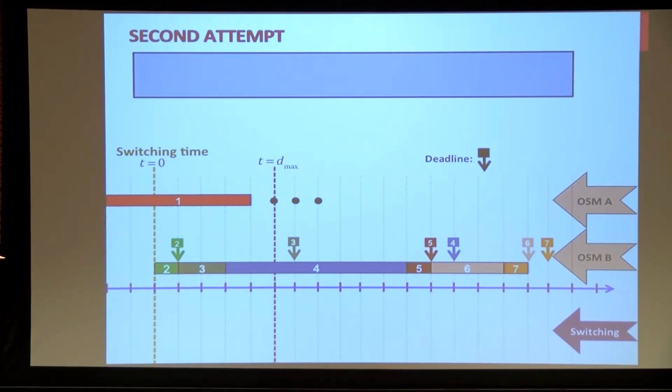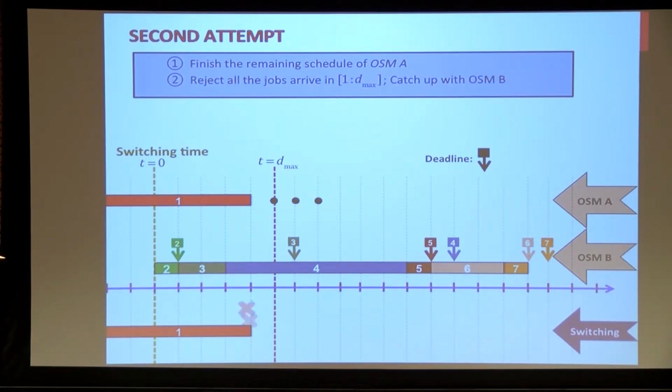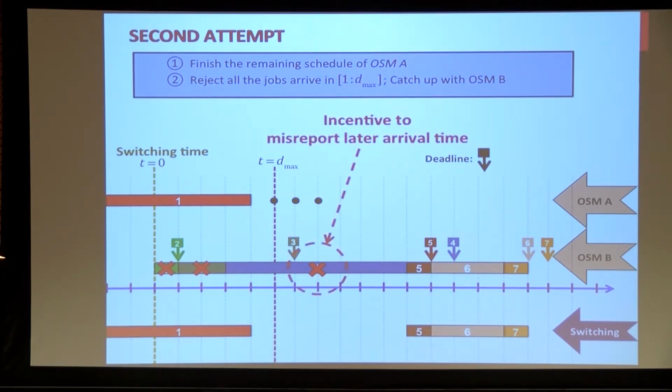So let's try another thing. I finish whatever schedule A was doing. So I finish 1. And then I reject all the jobs that have arrived in the interval 0 to D max in the schedule B. So 2, 3, and 4 will be rejected. And I catch up with the rest of the schedule of B, with 5, 6, and 7 in this order. This again has bounded welfare loss. But again, the problem is if you look at job 4, then it has an incentive to report a later arrival time, let's say D max, and it still gets scheduled in the final mechanism. So this is not going to be truthful.